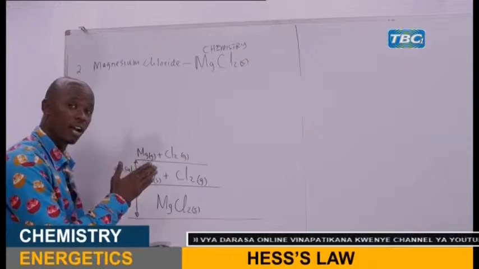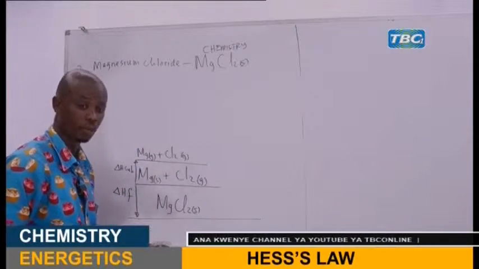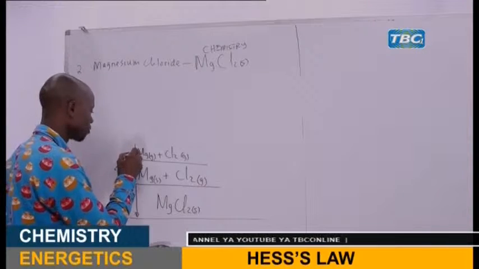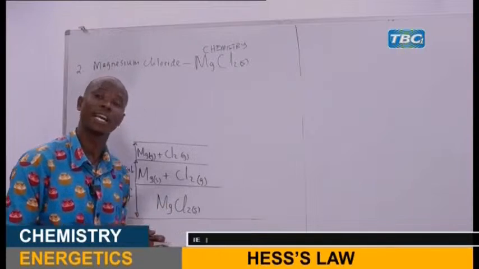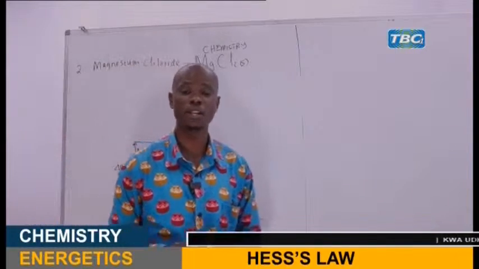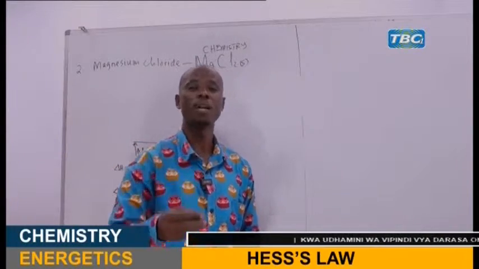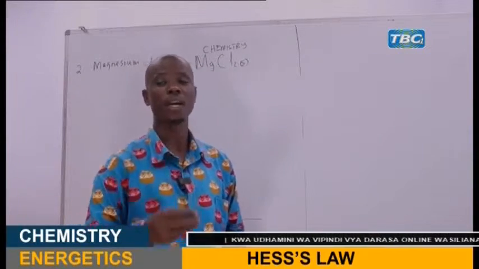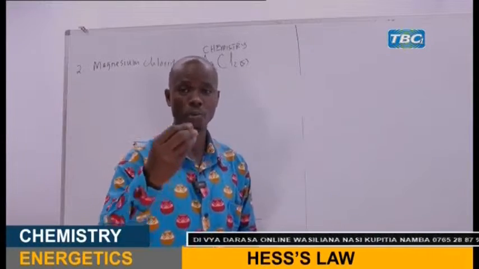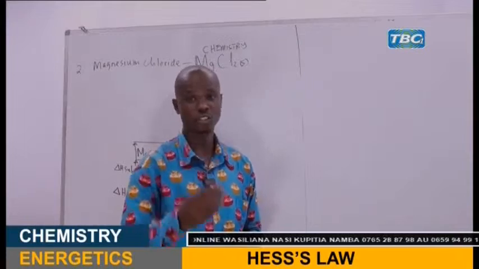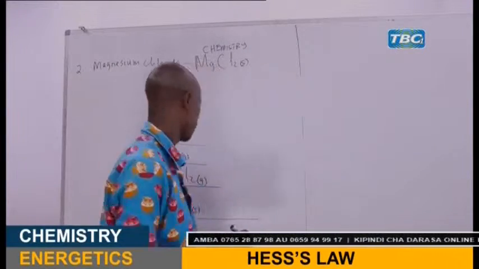As I told you, we start with the metal. When we finish with the metal, we'll go to the non-metal. So what follows is the ionization process. How many electrons are lost by magnesium? I'm sure you can tell me the maximum number of electrons that magnesium can lose in order to acquire the stable noble gas configuration. Two electrons can maximally be lost.